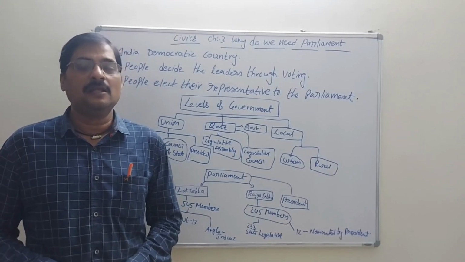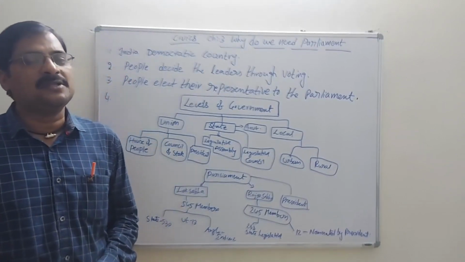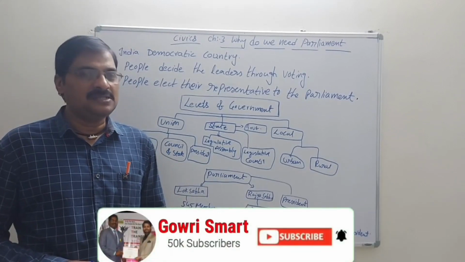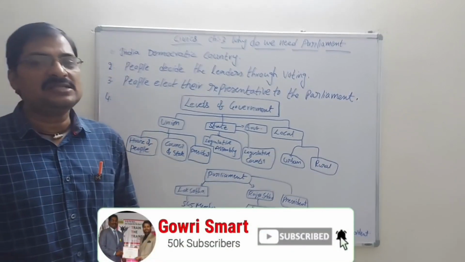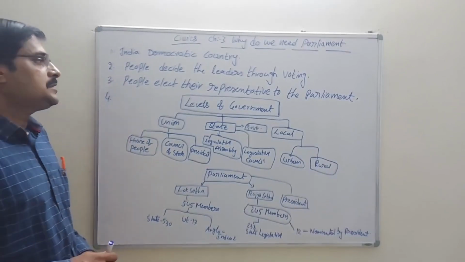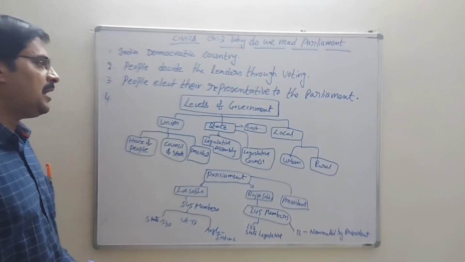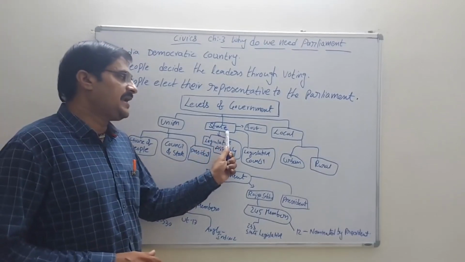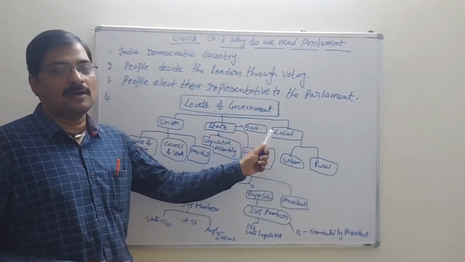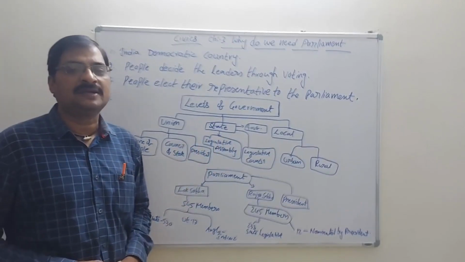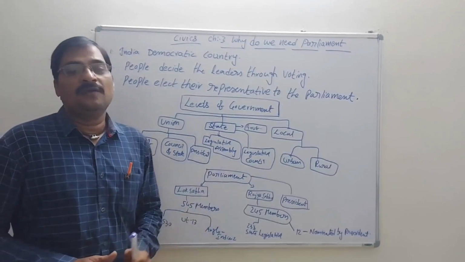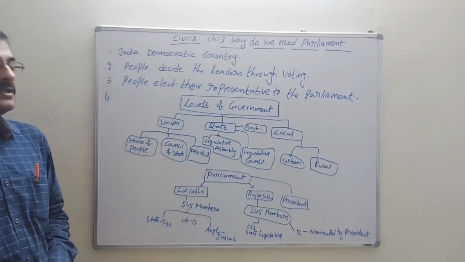Is it necessary? Before we discuss this topic, we have to know the meaning of parliament and the levels of government. We have to decide that first of all. So, levels of government: we have union, state and local. Union government, state government and local government. Union government is nothing but the central government. These three are very important for a country.